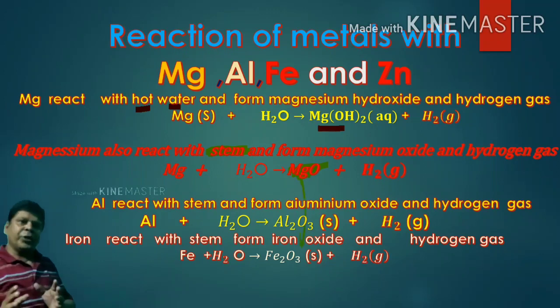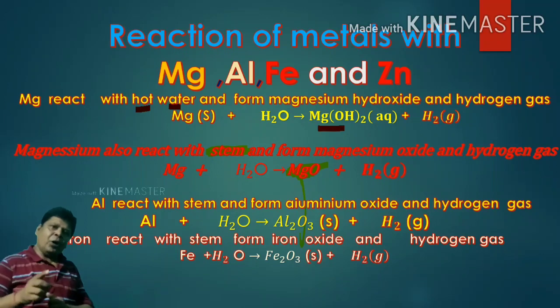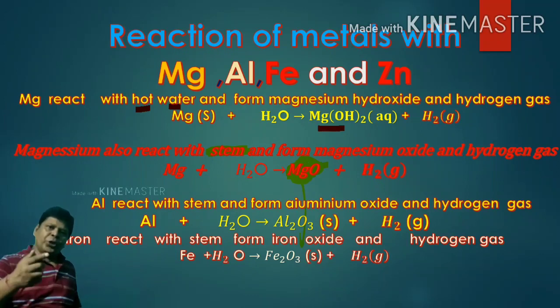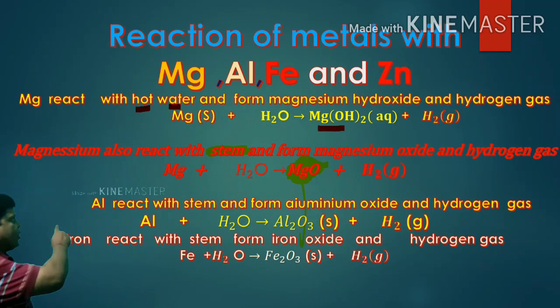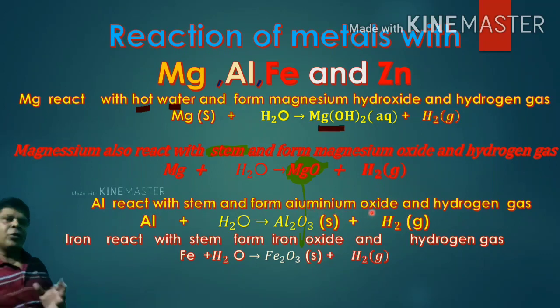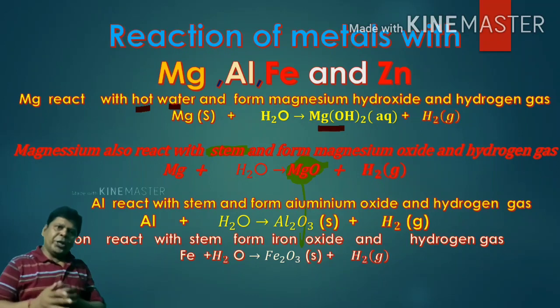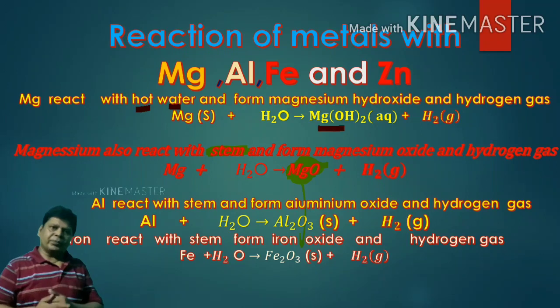Now the reaction with aluminium. Aluminium also reacts with steam. When steam is passed over aluminium metal, it reacts and forms aluminium oxide and hydrogen gas. Next is iron. Iron also reacts with steam and forms iron oxide and produces hydrogen gas. So these are the reactions of aluminium, iron and magnesium with water.